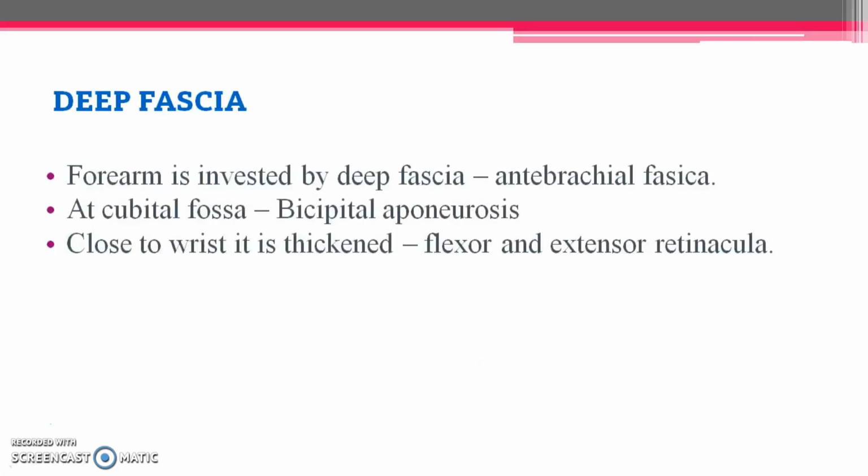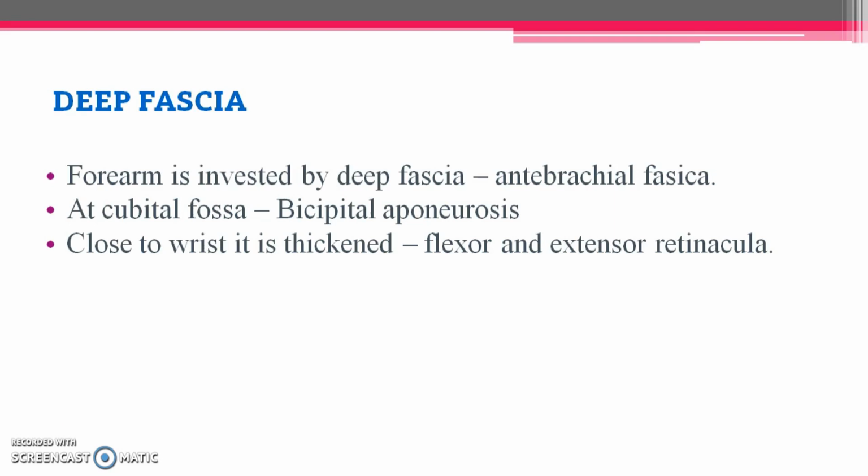Here again in the forearm region we have coverings such as skin, superficial fascia and deep fascia. The deep fascia of the forearm region is the antebrachial fascia. In the pectoral region we call it pectoral fascia, and the fascia in the arm region we call brachial fascia. Here we call it antebrachial fascia. At the cubital fossa, the same fascia has a thickening, which we call the bicipital aponeurosis, which we already saw. It is nothing but one among the insertions of biceps brachii.